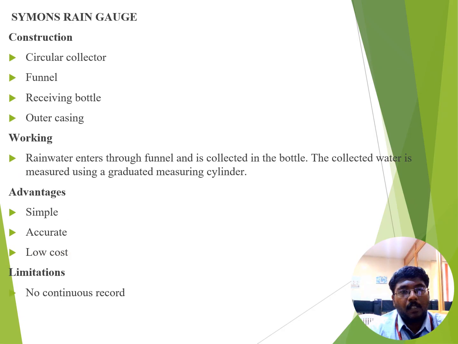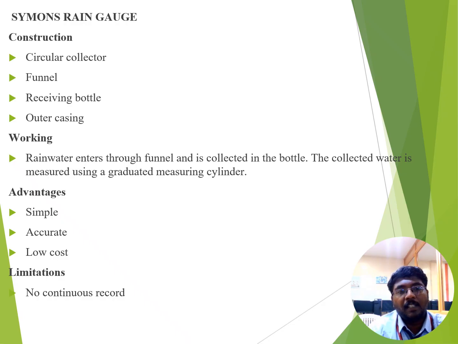Next we see about the Symons rain gauge. It is one of the non-recording types of rain gauge. It is widely used to collect precipitation and measure the total amount of rainfall that occurred over a 24 hour period. The working principle of this rain gauge is that rainwater enters through the funnel and is collected in the bottle. After that, the collected water is measured by using a measuring cylinder.